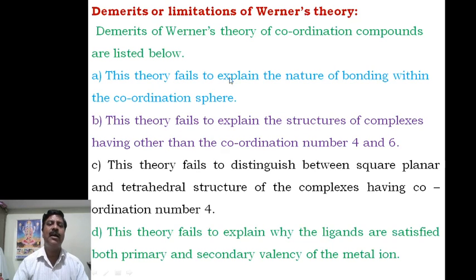These are the demerits of Werner's theory, but the merits can be explained. This theory satisfactorily explained the bonding, that is the structure of coordination compounds having the coordination number 4 and 6. It is a very good explanation of the structure having coordination number 4 and 6, and he explained primary as well as secondary valency satisfactorily. And this completes the second class of this coordination compound.